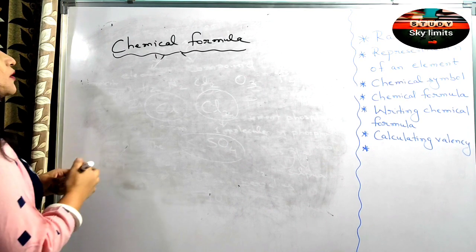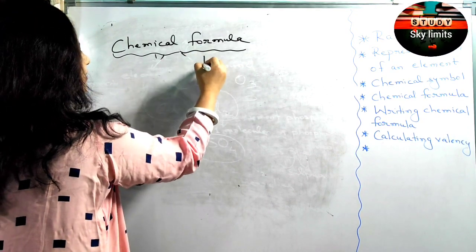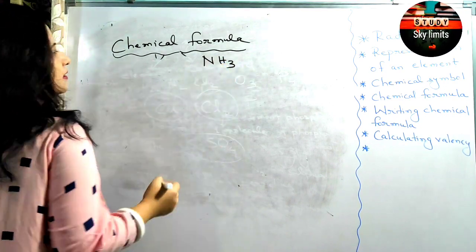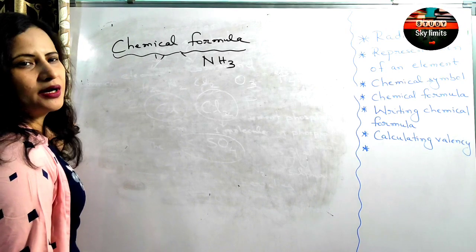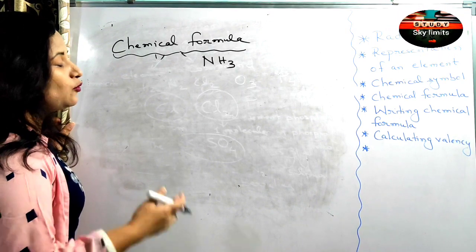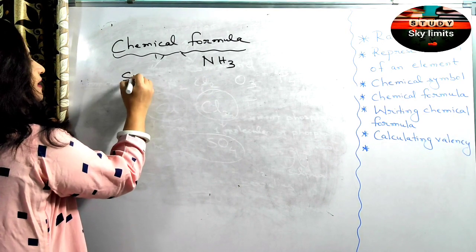Let us take ammonia. This is the chemical formula of one molecule of ammonia. So what is the significance?